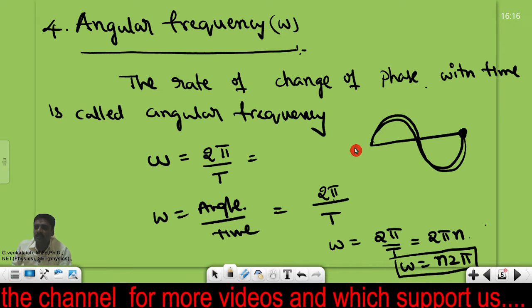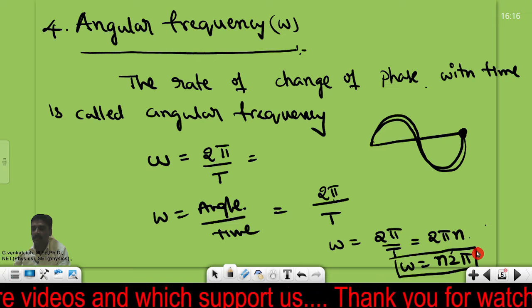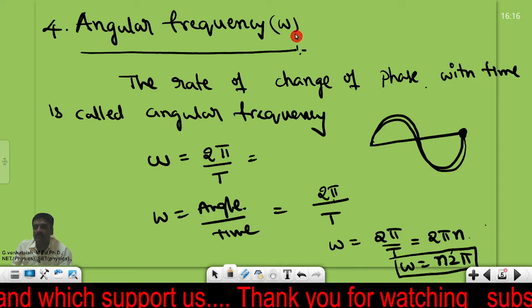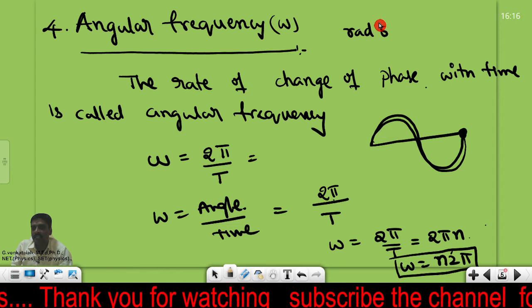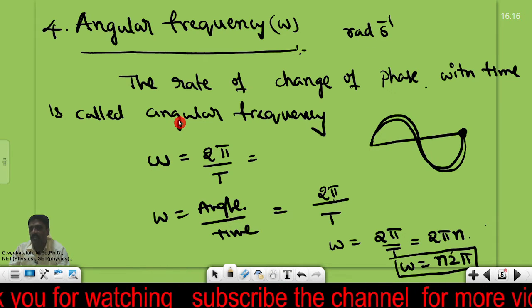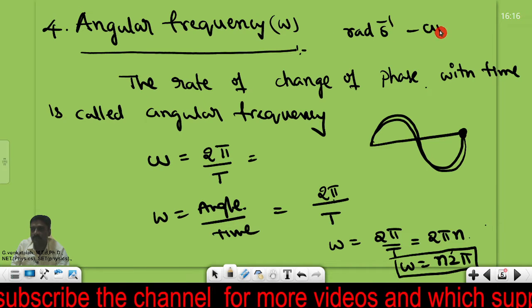Now what are the units for the angular frequency? In 2 pi n, 2 is a number, pi is in radians, and n is in second inverse. So the units are radian per second, radian second inverse, for the angular frequency.